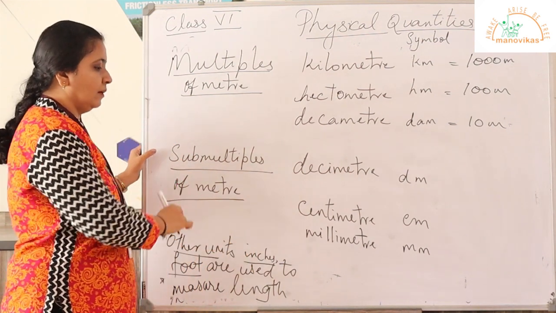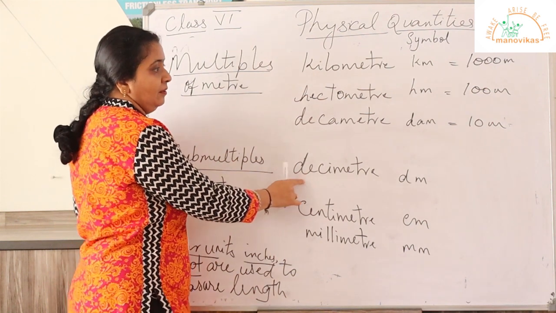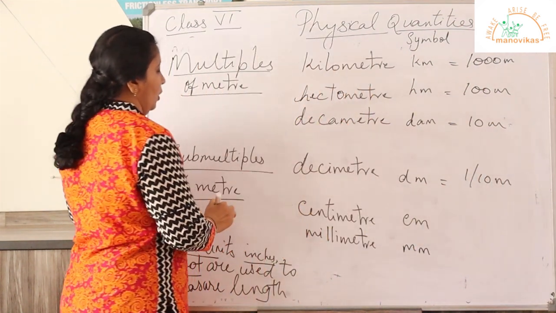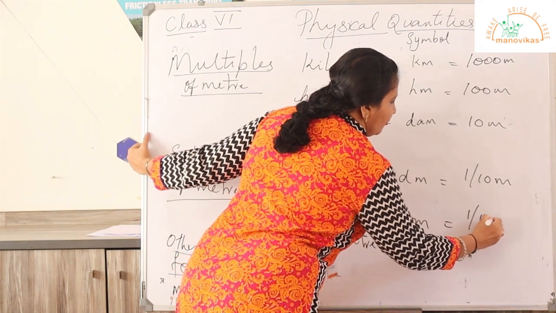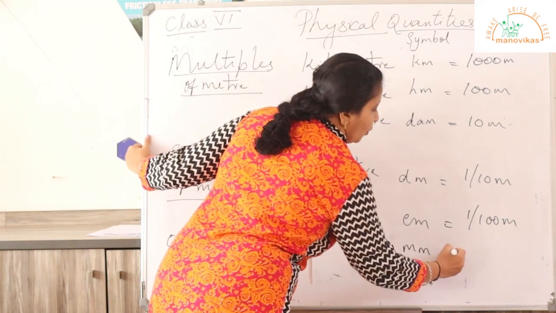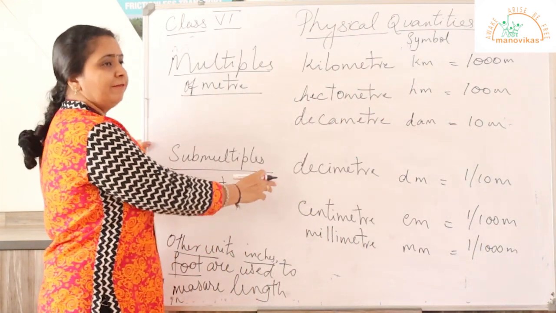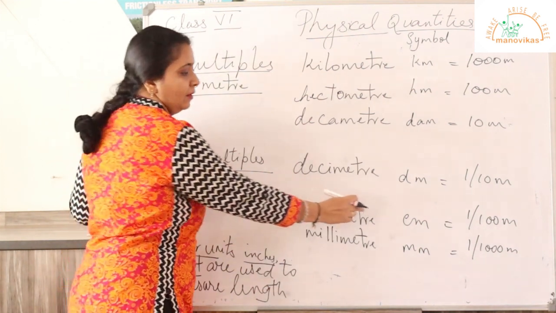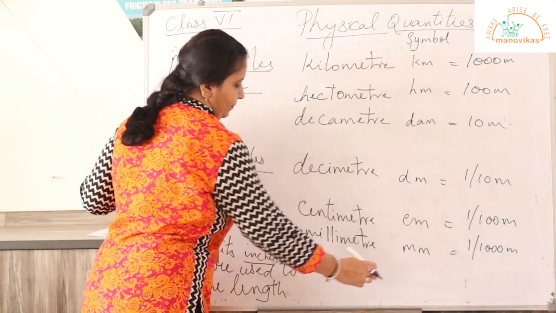Now let us see the sub-multiples of meter. 1 decimeter is equal to 1 by 10 meter. 1 centimeter is equal to 1 by 100 meter. 1 millimeter is equal to 1 by 1000 meter. The symbol for decimeter is dm. The symbol for centimeter is cm, and the symbol for millimeter is mm.